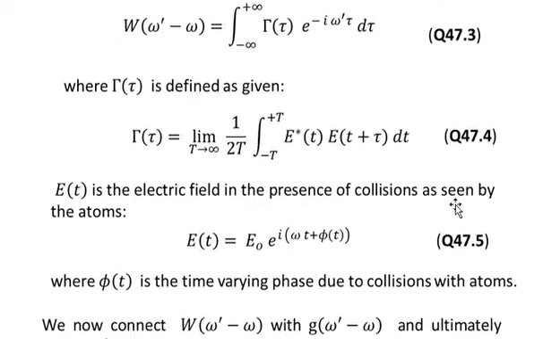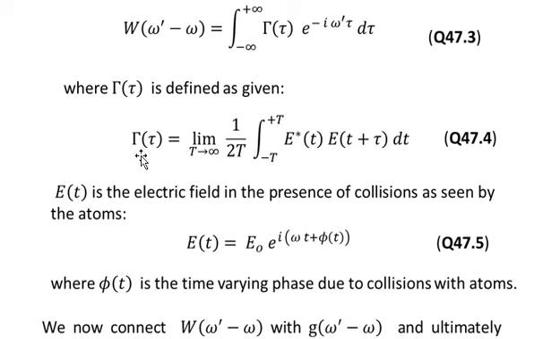That is, first you will solve capital gamma of tau using the electric field shown in equation number 5. So substitute E of t from equation number 5 into the right hand side integral in equation number 4. Then solve gamma of t. This should give you E naught mod square multiplied by e to the power iota omega tau, and some phase value e to the power iota phi of tau.